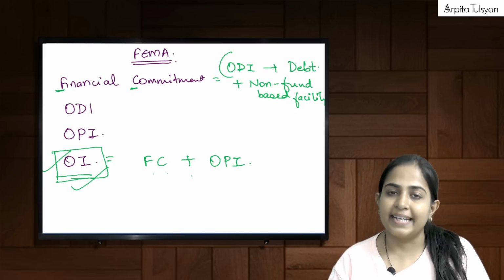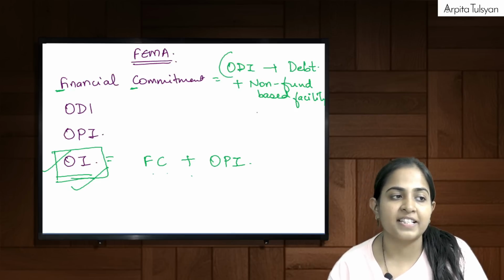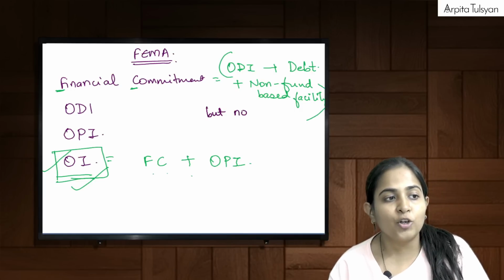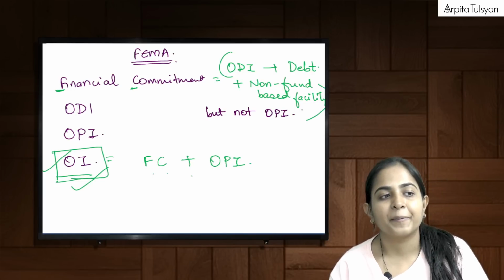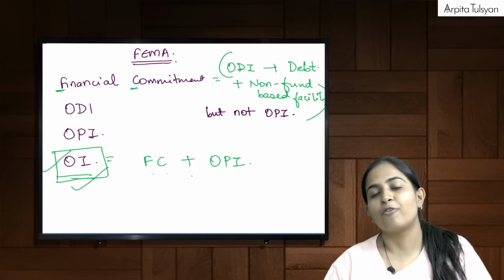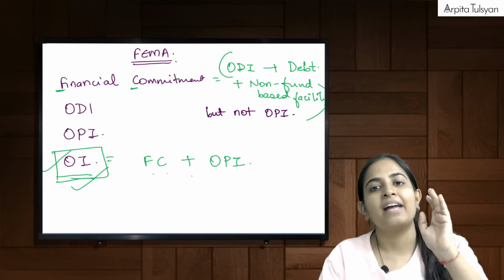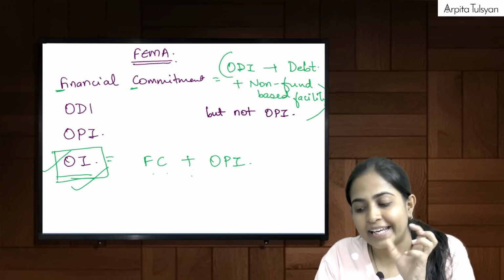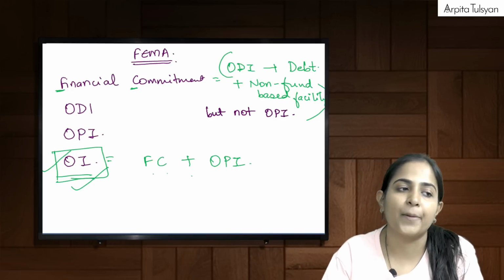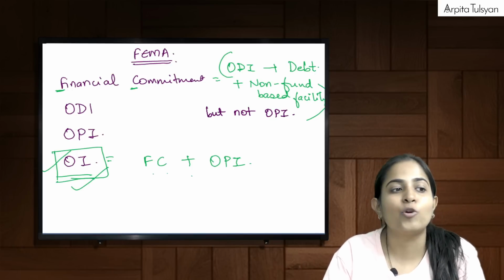ODI plus debt plus non-fund based facility, but important point, not OPI. Ma'am, what do you mean by this? It means OPI will not be included in the calculation or in the totals of financial commitment.